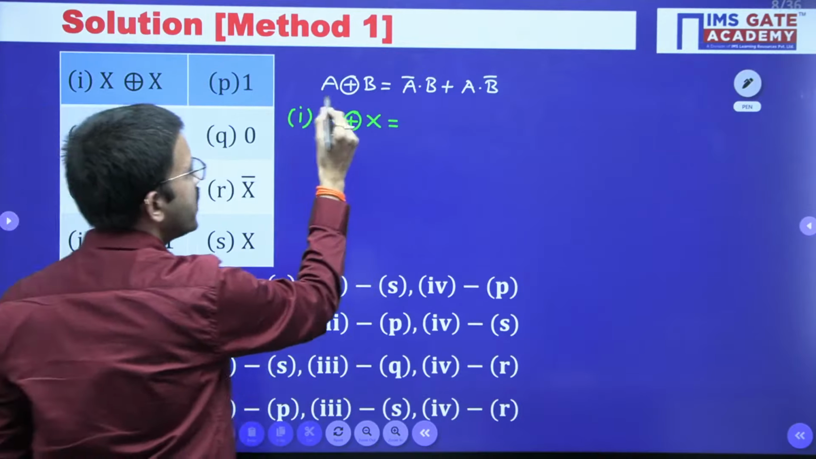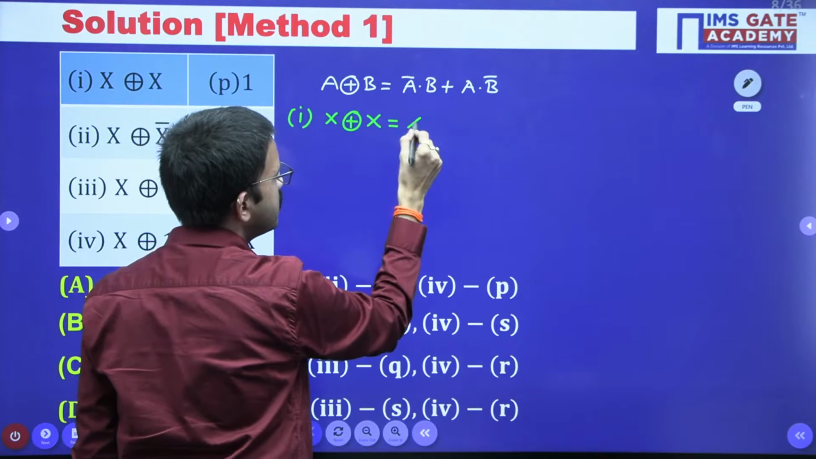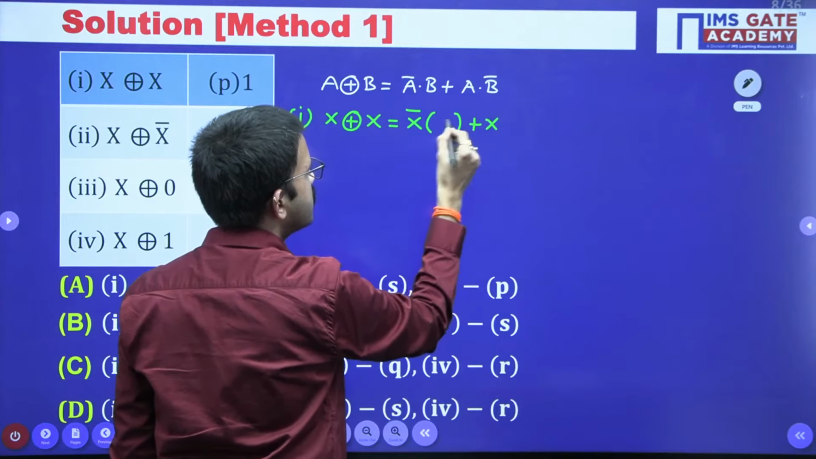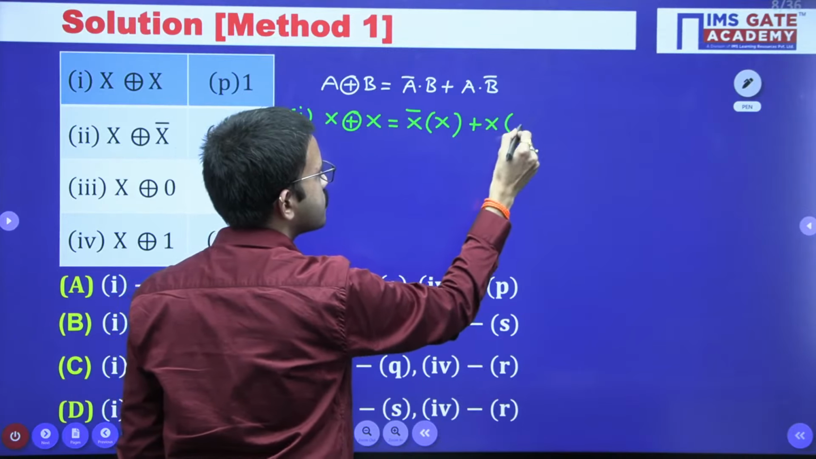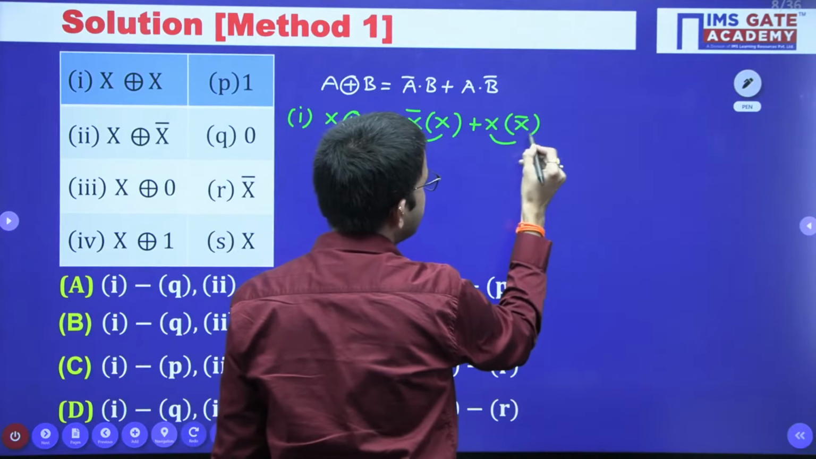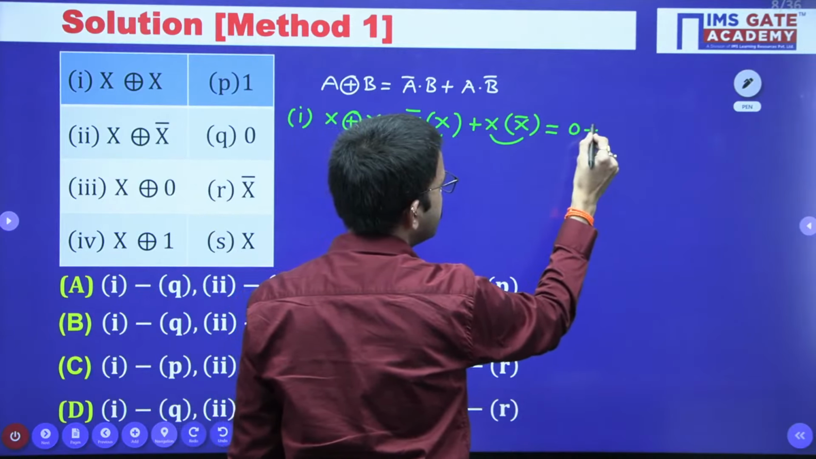So here both A and B are X. That means in place of A you can substitute X. Similarly, in place of B you can substitute X. So X bar into X is 0. Similarly X into X bar is 0. So 0 plus 0 is 0.